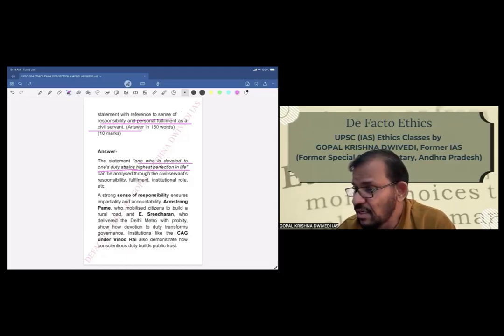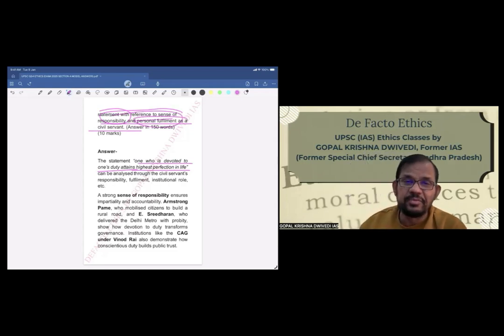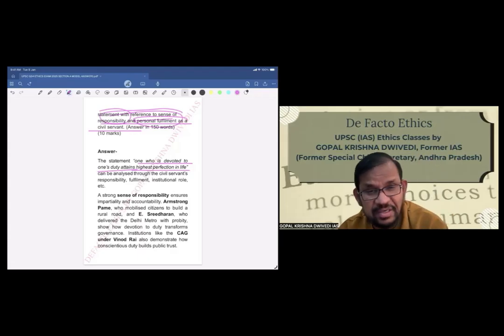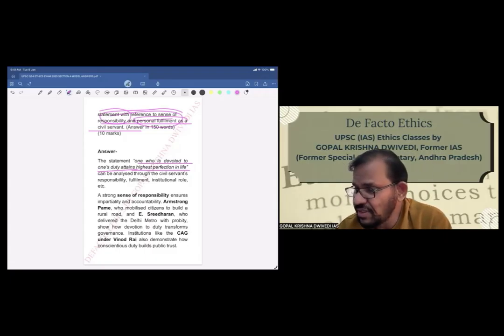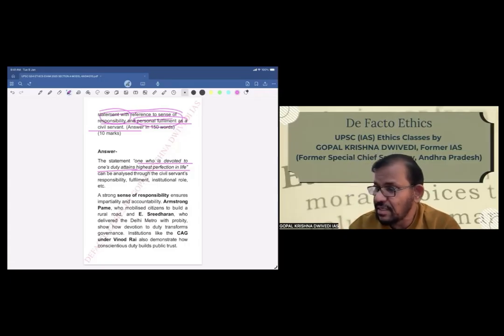One is sense of responsibility, and second is personal fulfillment. Accordingly, we have to address both, because we can write anything on that, but that will not give you good marks. So you have to see the critical point in the question, what the directive is, and then accordingly frame the answer. First is sense of responsibility, second is personal fulfillment. With respect to this only we have to answer here.